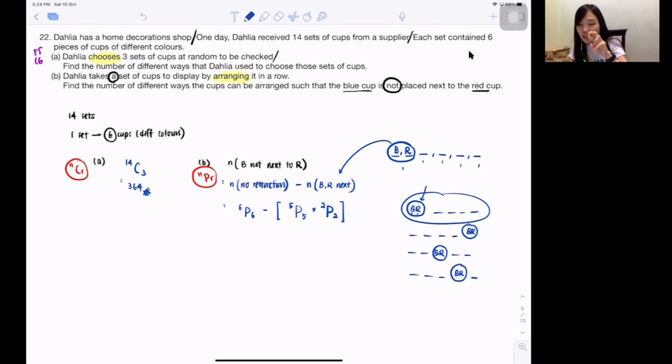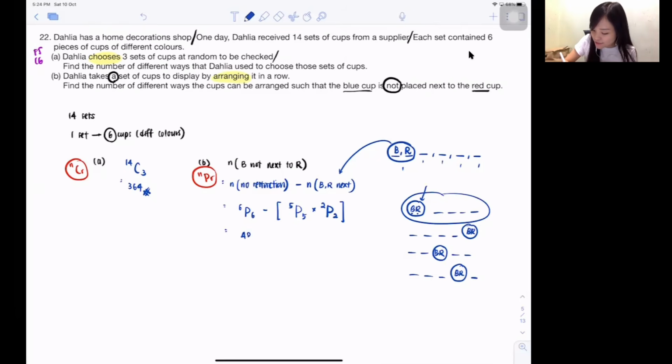Two of them internally fight for that 2 seat, 2p2. I put times because all of them go inside and the blue and red inside internally change. So that's why we're writing times. So press calculator, you guys should be able to get the answer.